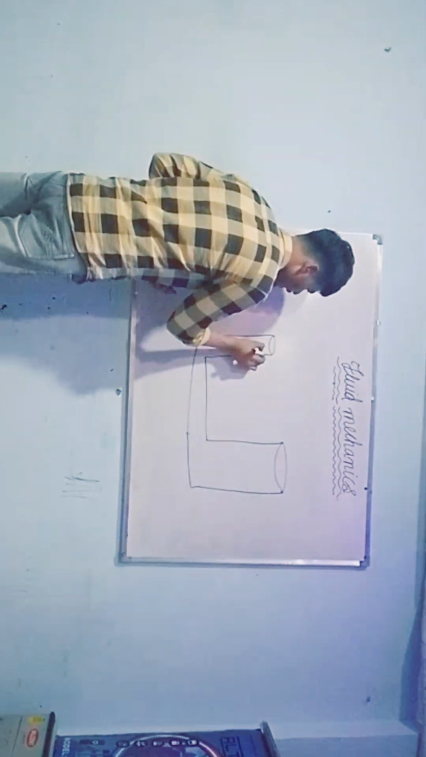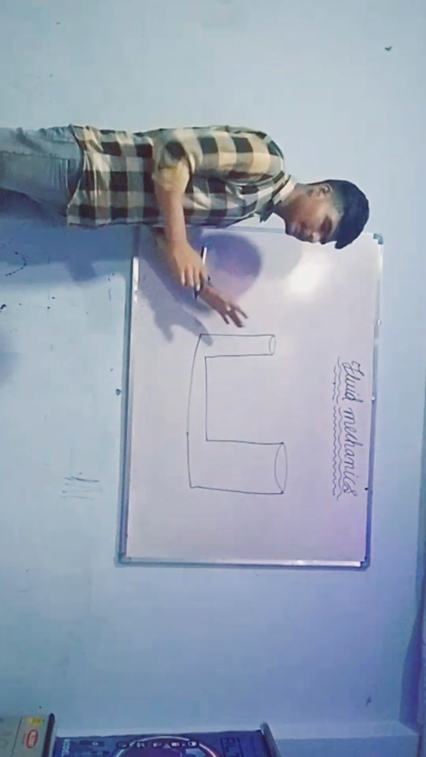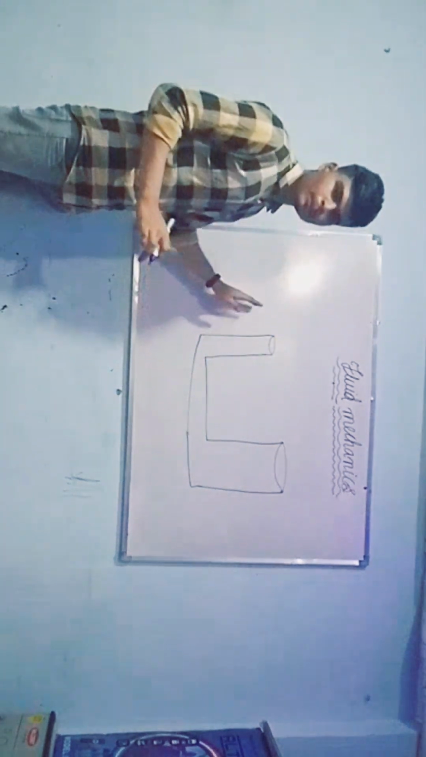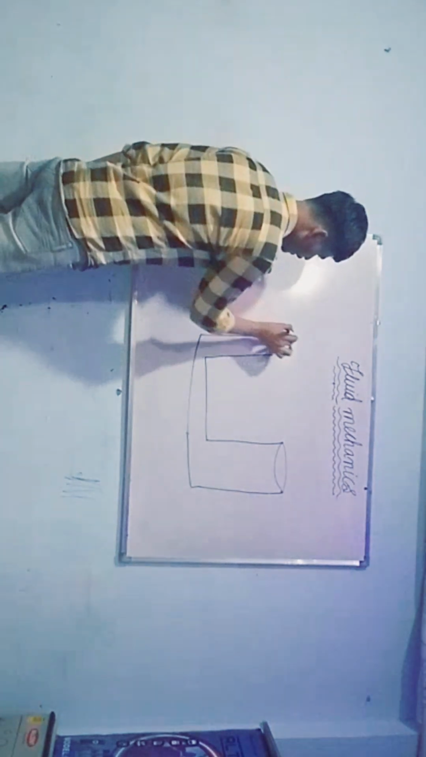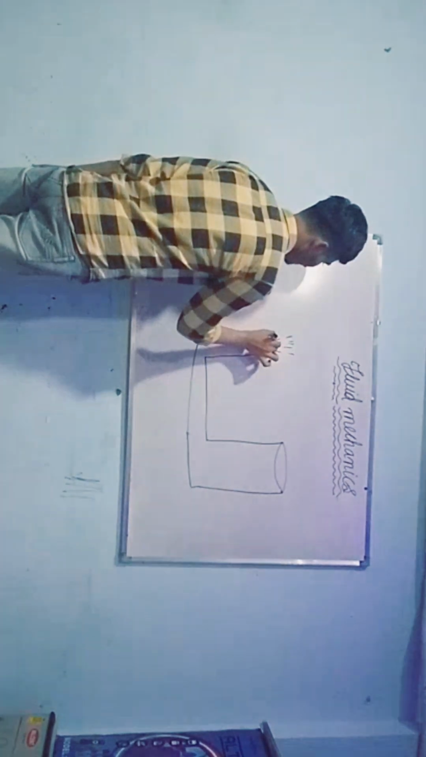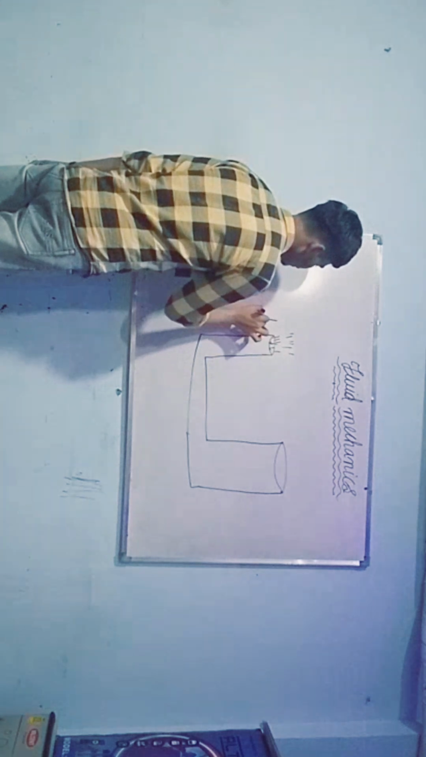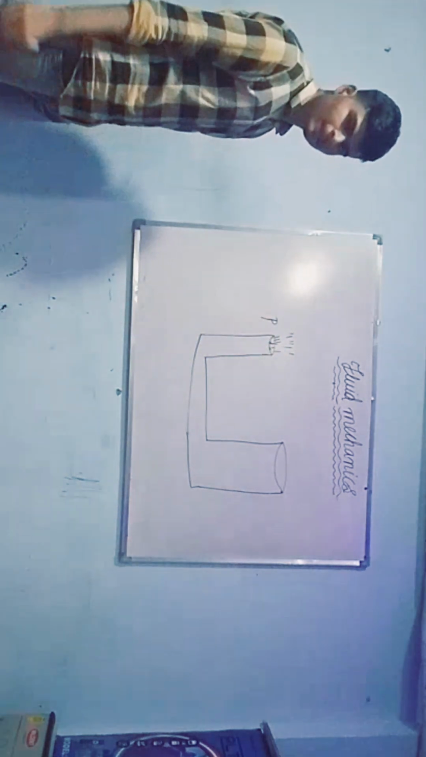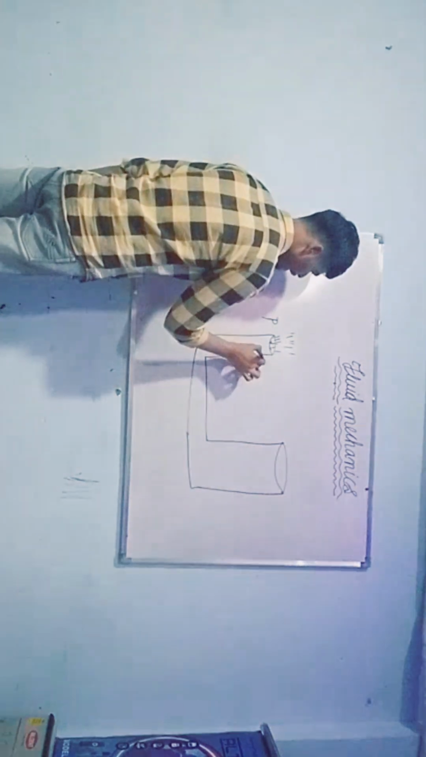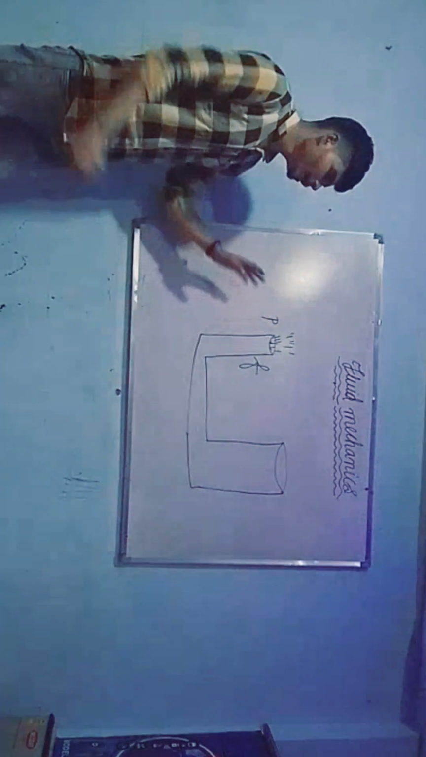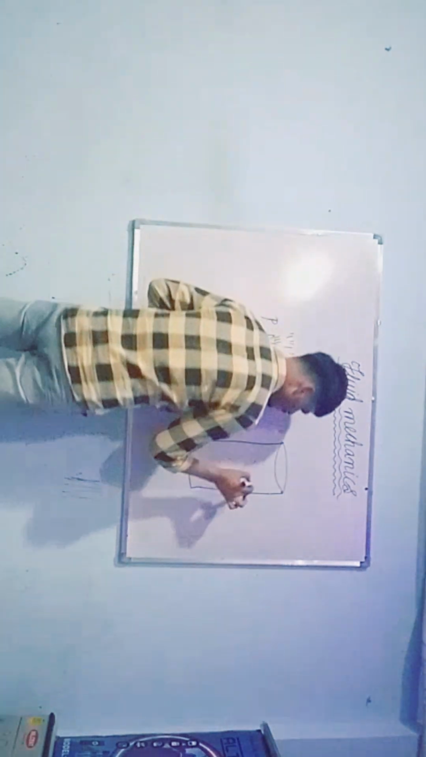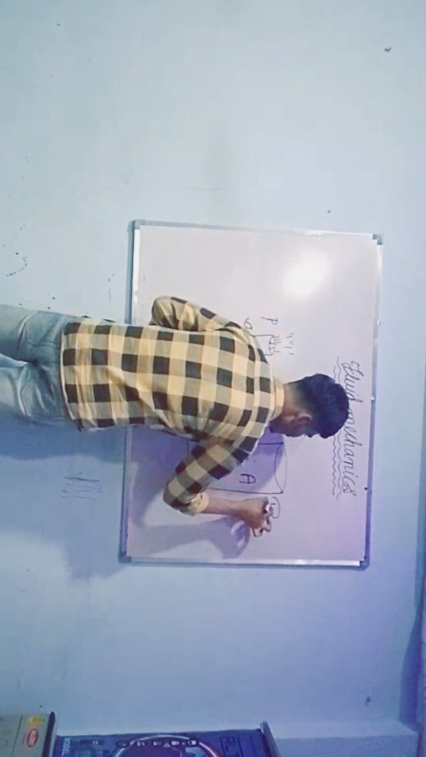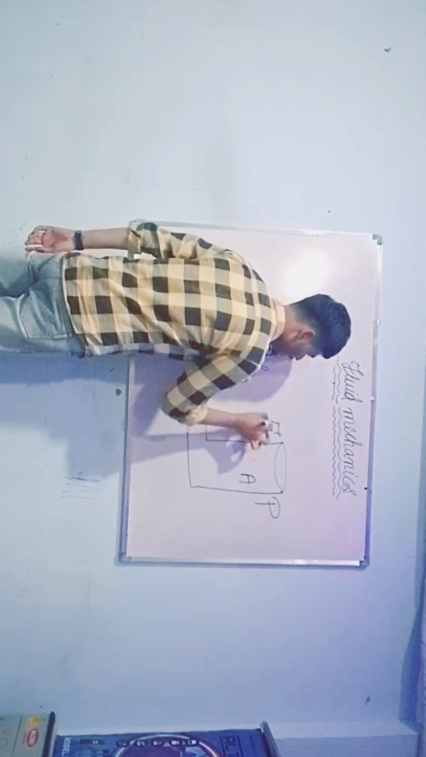So what we have here is pressure. Some pressure is applied from this smaller point. It is denoted by small p. And some force, small f, is applied on this particular area, small a. The area of this point is capital A, and the pressure is capital P. Some force capital F is experienced here.